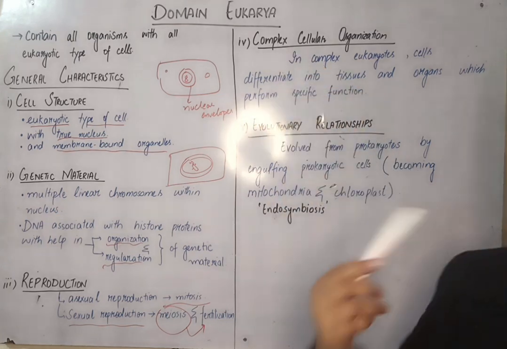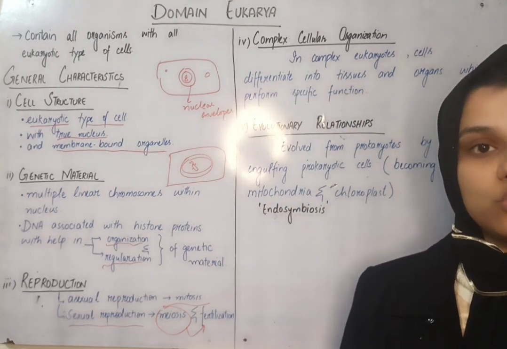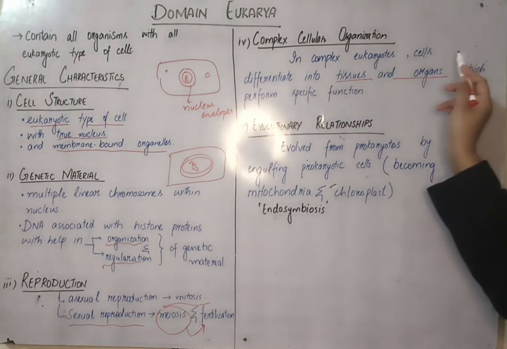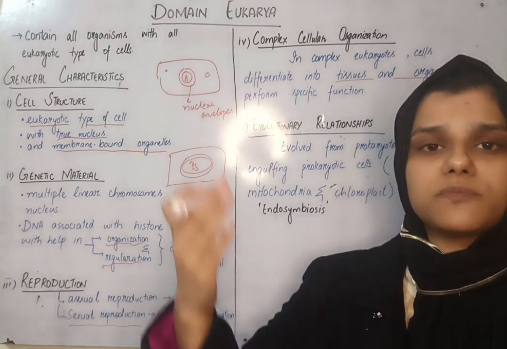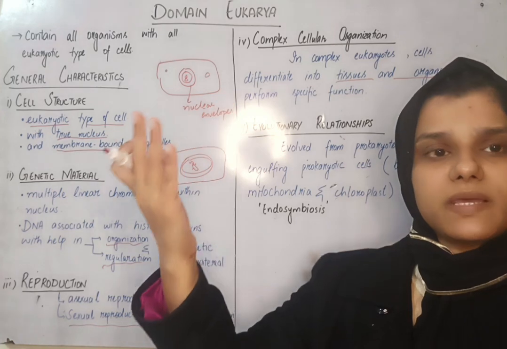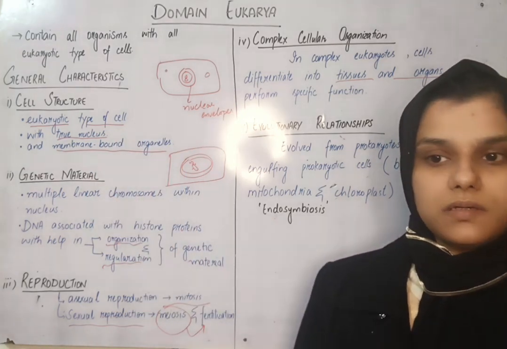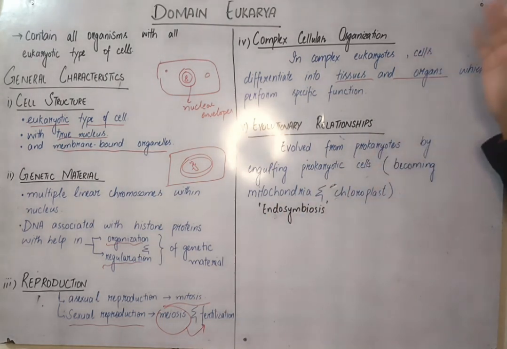Now they have a more complex cellular organization. You can see that cells make groups, and they can then form tissues and organs. Complex eukaryotic cells differentiate into tissues and organs which perform their specific functions, and we can go on in hierarchy: tissues form organs, organs form organ systems, and organ systems make a full organism. So these are the different levels of complexity in organisms.